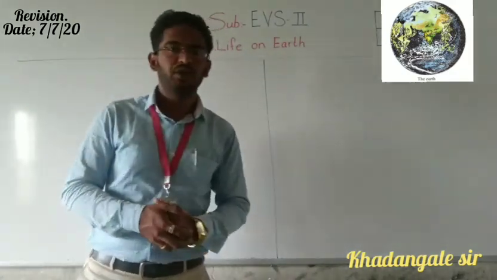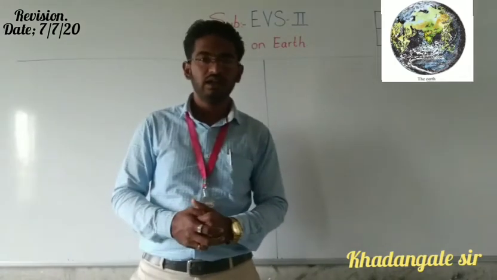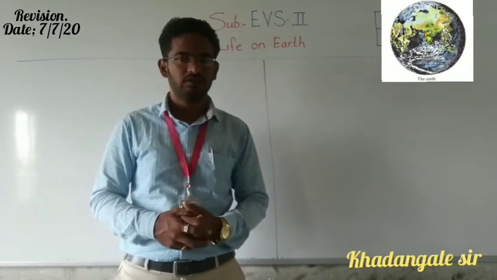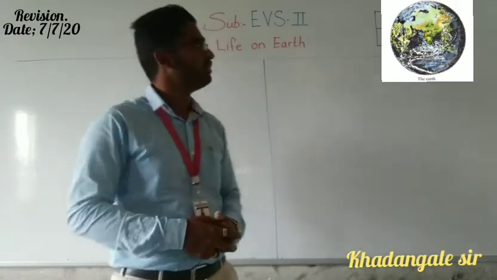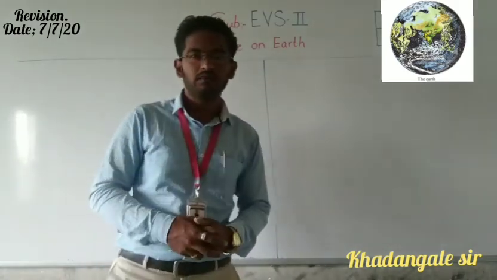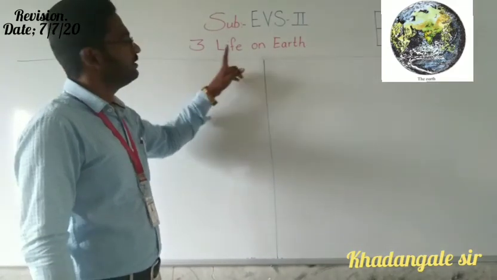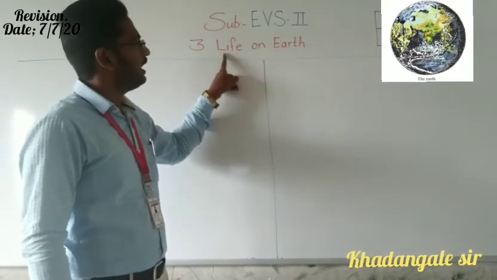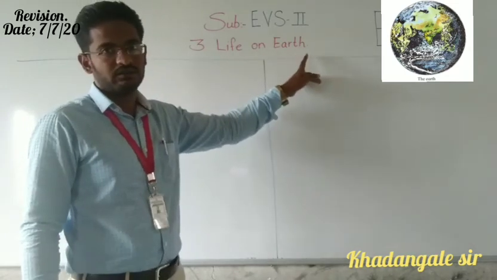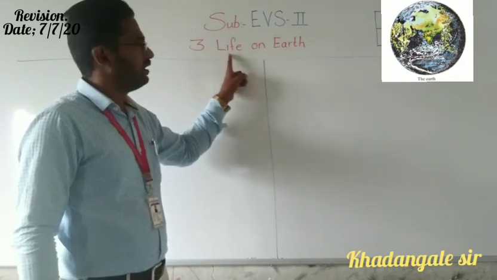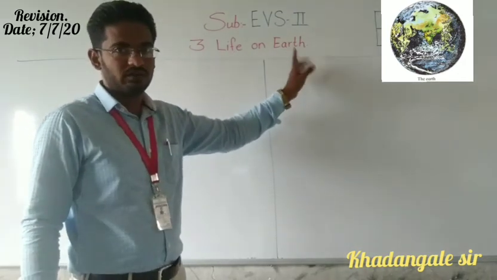Till yesterday we have completed our two chapters. Yesterday we also did a revision of the second chapter. Okay, so now we are going to start chapter number 3. What is our chapter's name? Life on Earth. Repeat after me: Chapter number 3, Life on Earth.